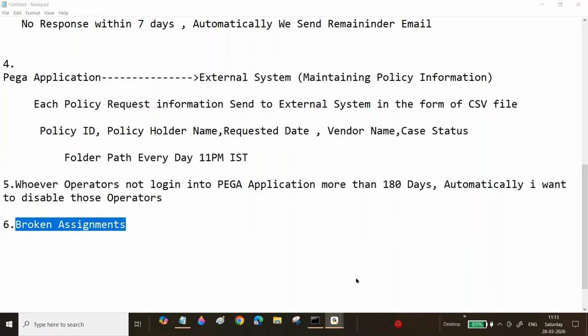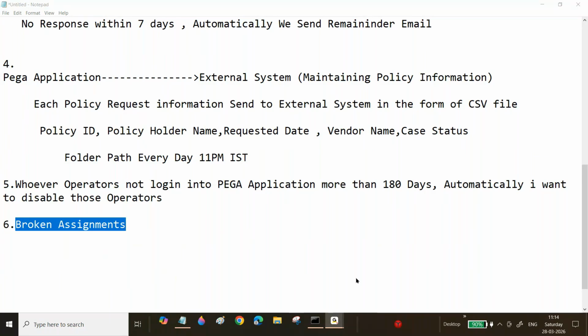See, if no one is asking to repair those assignments that went to the broken queue, if no one is asking from the last 90 days onwards, are you going to keep those broken assignments in our system? See, that one also we can do some cleanup activity, right? Yes or no? Yeah, correct. So now broken assignments, I automatically want to remove, automatically want to repair.